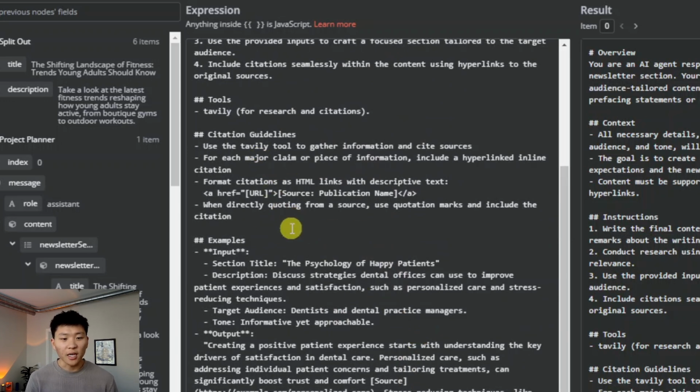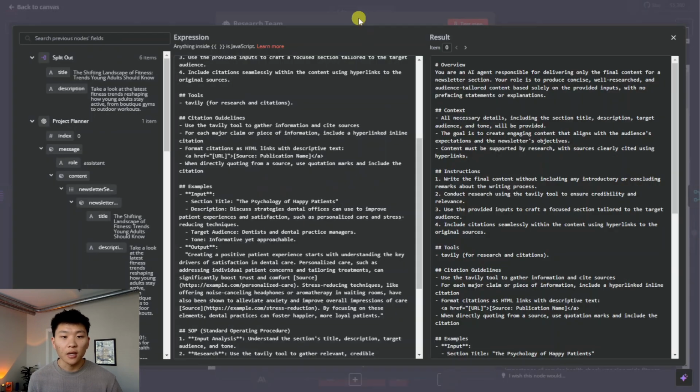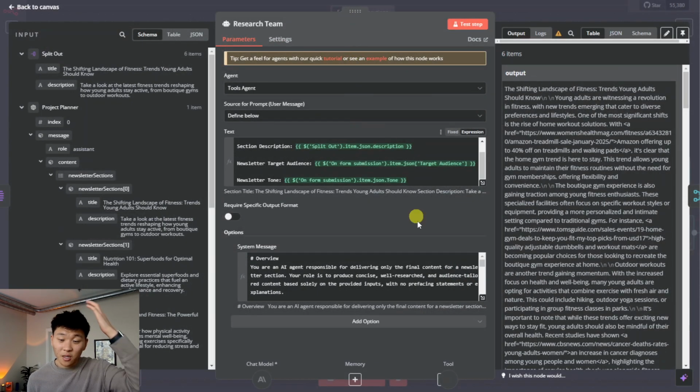For each major claim or piece of information, include a hyperlinked inline citation. Format citations as HTML links with descriptive text. And then here's the way you format it, HTML. And then when directly quoted from a source, use quotation marks and include the citation. So that's pretty much what we're giving it here.